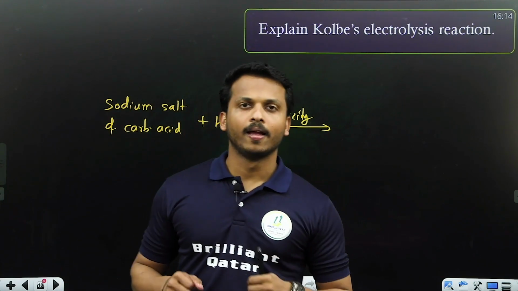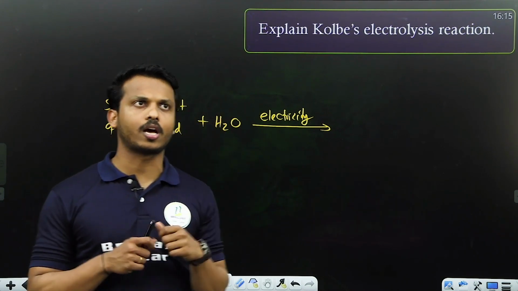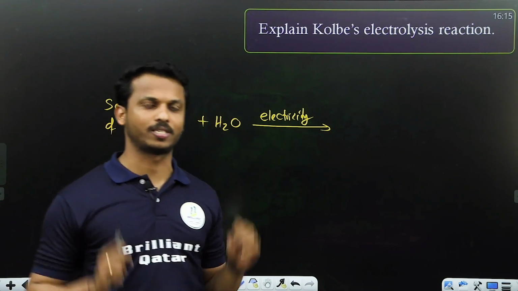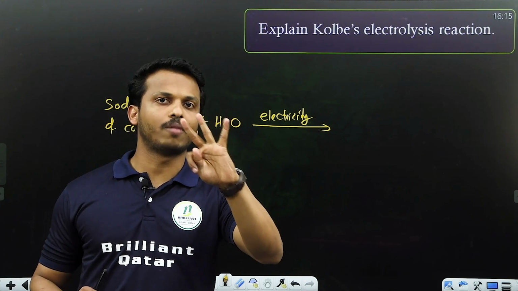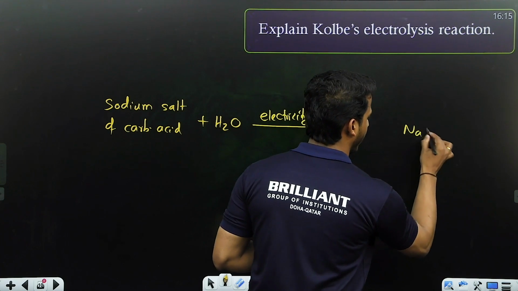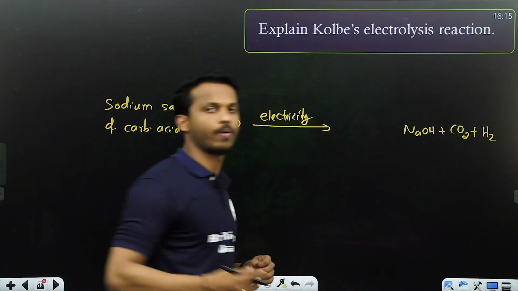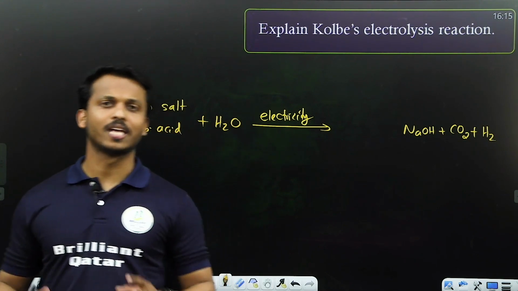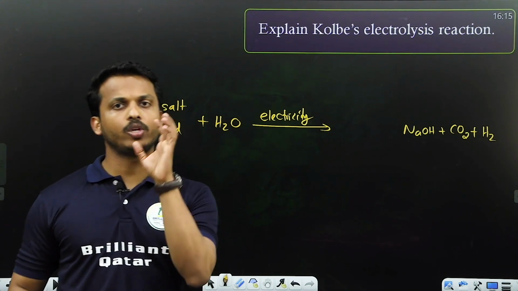It's a shortcut method. In total there are 4 products. How many products are there in decarboxylation? In decarboxylation you will get an alkane. Do you remember the byproduct in decarboxylation? Na2CO3, always. But in Kolbe's electrolysis there are 4 things in total. Among these, 3 of them are byproducts. Let me tell you those byproducts first. They are NaOH, carbon dioxide, and hydrogen. This is almost common in all reactions. So it's easy. In Kolbe's electrolysis, NaOH, carbon dioxide, hydrogen are the byproducts.